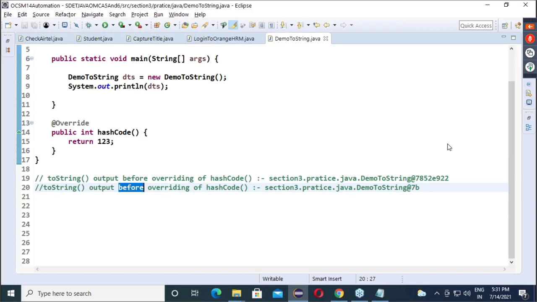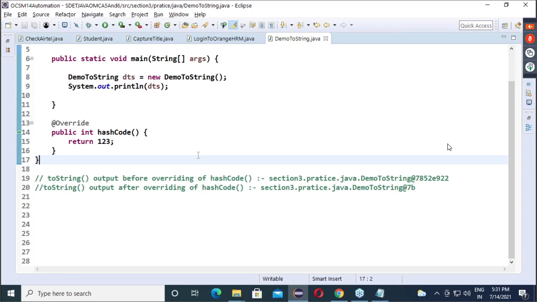Now, at least guys, are you getting my point? There is some relation between toString and hash code. In fact, I didn't change the implementation of toString. I just changed hash code. Automatically, toString gets affected. How, guys? Because that unique number which you are getting up to now, 47 blah blah blah EF something, is nothing but the hexadecimal form of hash code. What is that number? Hexadecimal form of hash code.